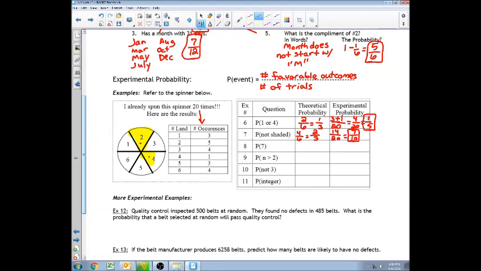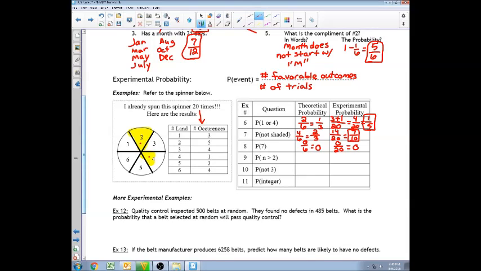Okay. Number 8, the probability of landing on 7. Is there a 7 on that spinner? No, so it would be 0 over 6, or just 0, and it would be 0 over 20, which would be 0. That would be a probability of an event that cannot occur, just like on the front, it was asking about that just a minute ago.